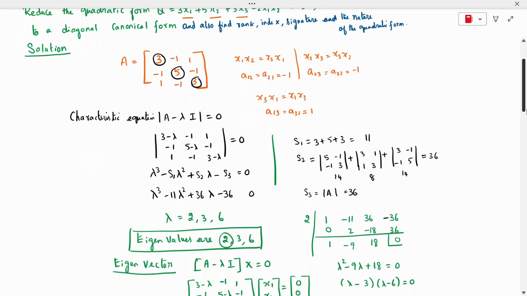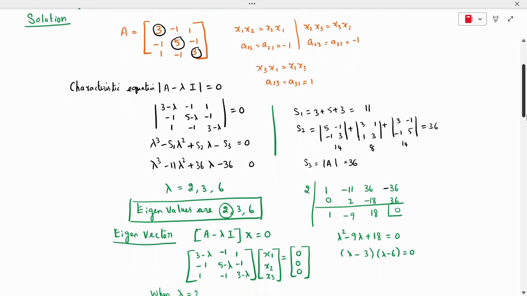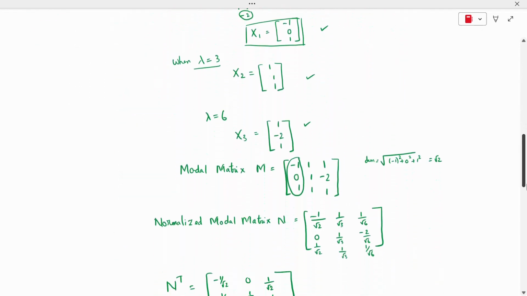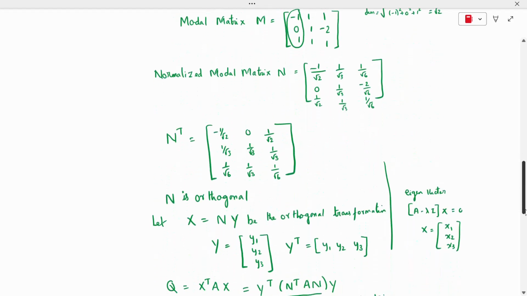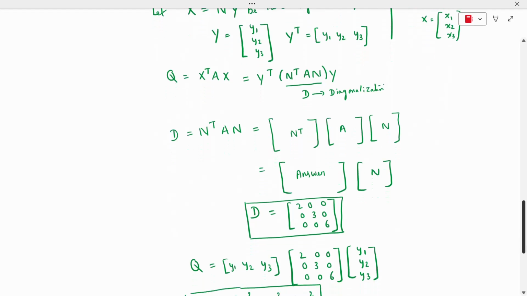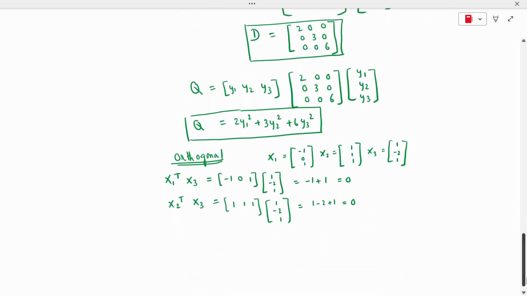Now lambda we got 2, 3, 6, the eigenvalues. Using the eigenvalues we got the eigenvectors, the normalized modal matrix N, N transpose, orthogonal, and we have calculated the diagonalization and written the canonical form also. So till here we have completed. From this, how do we find the nature of the quadratic form? First step, rank.